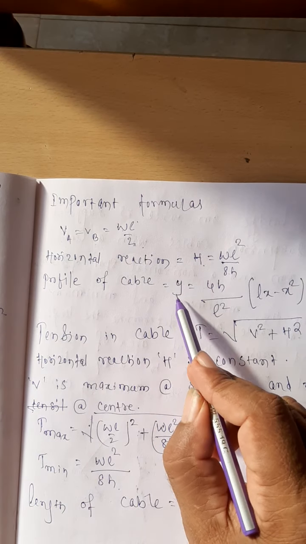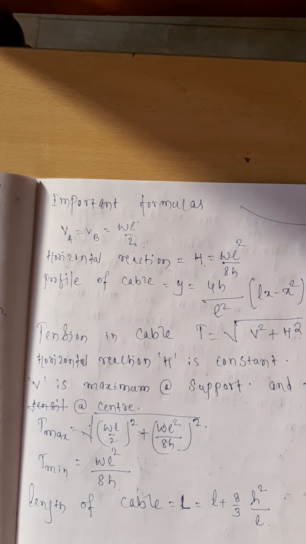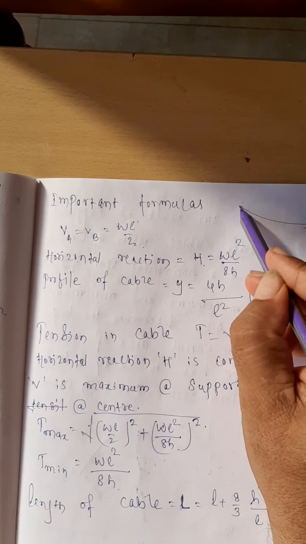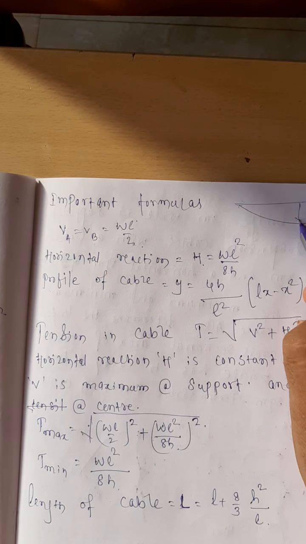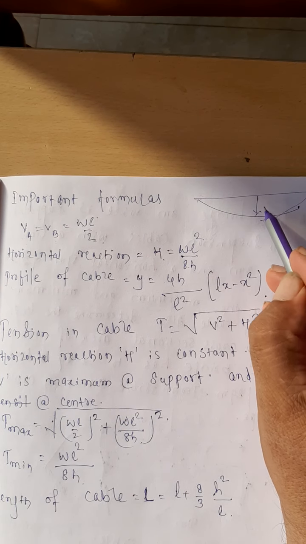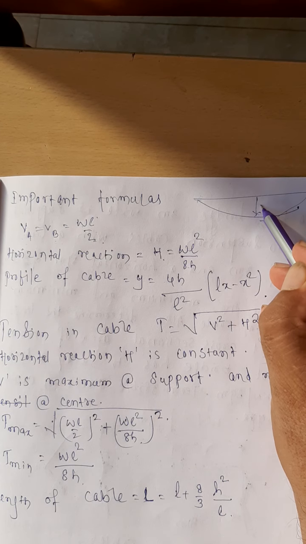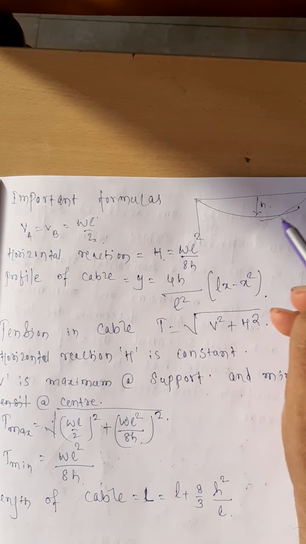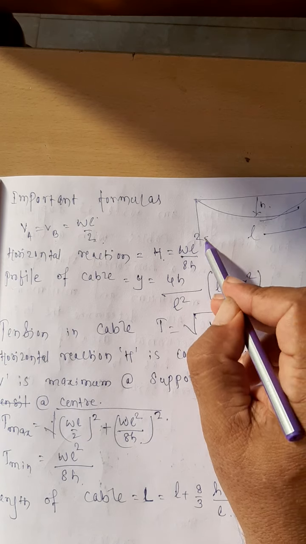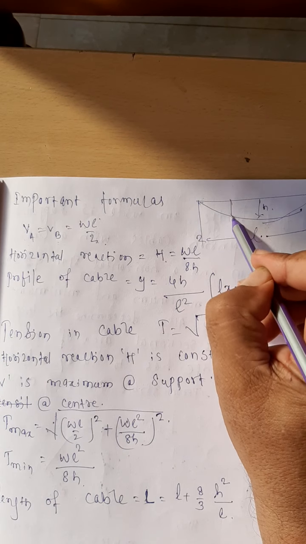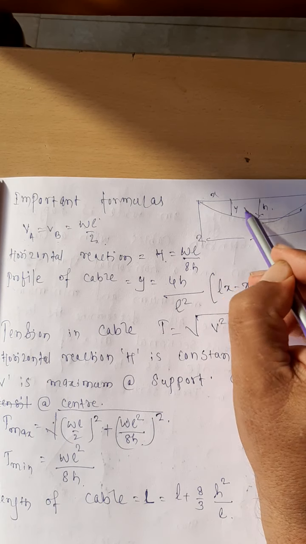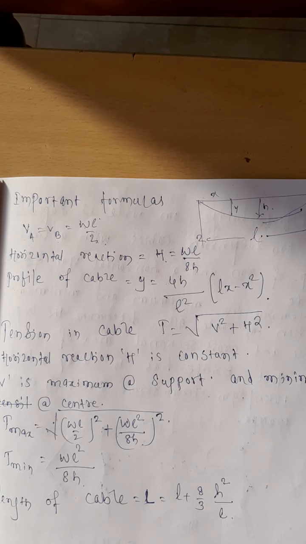The profile of the cable, the shape of the cable, in terms of the central dip h and the span L: at any distance x, what is the value of y I want? That is given by y equal to 4h divided by L square, Lx minus x square.